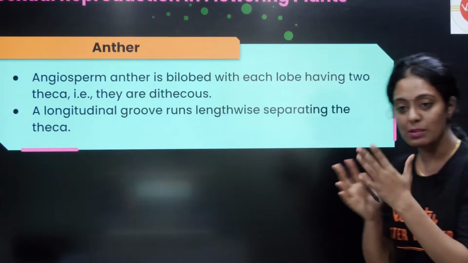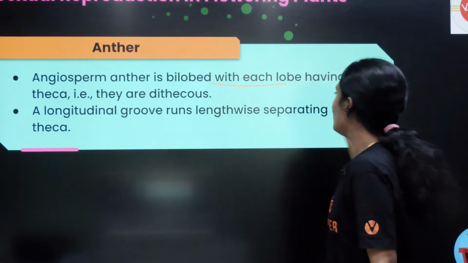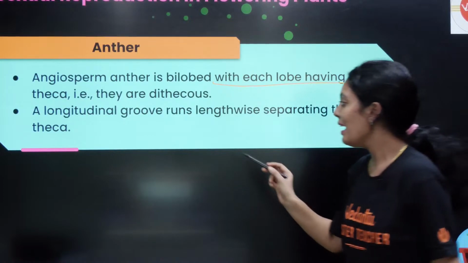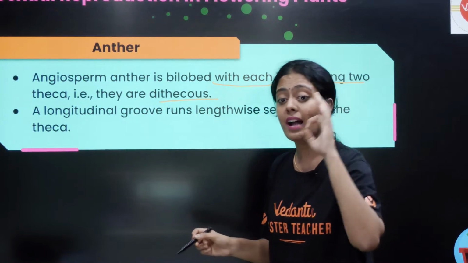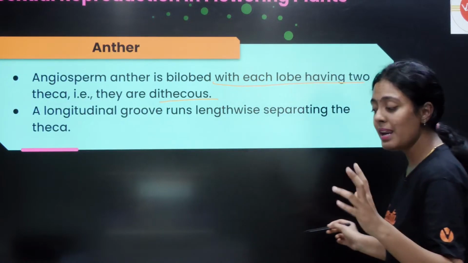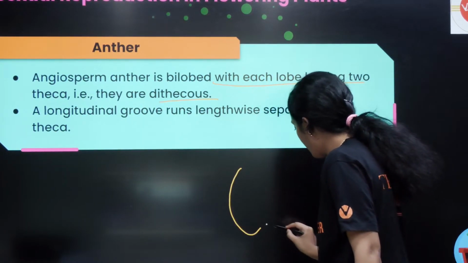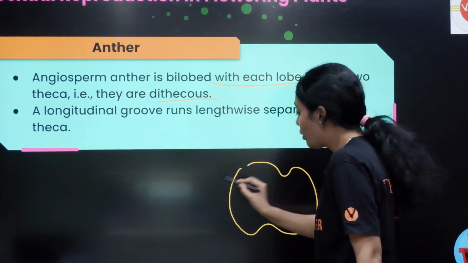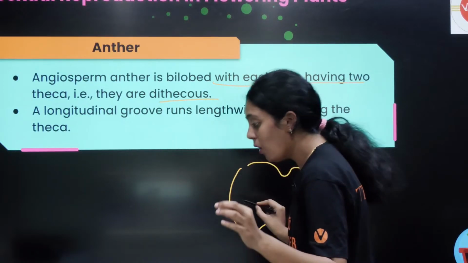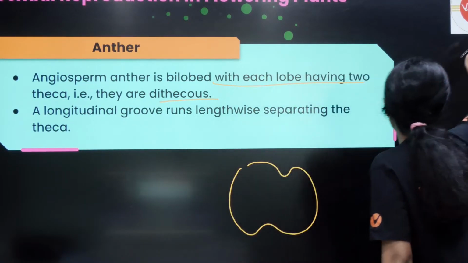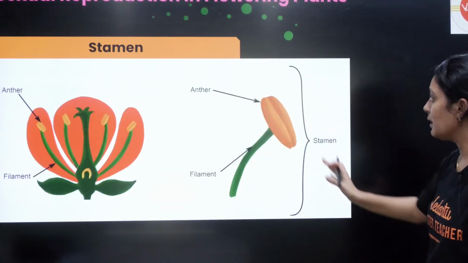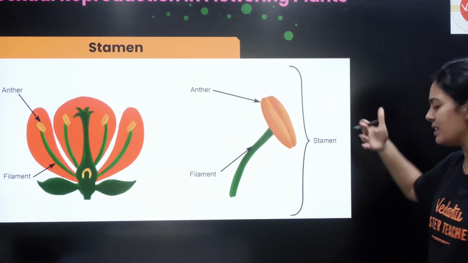The anther is bilobed as I already told you, with each lobe having two theca, hence we call it dithecous. A longitudinal groove runs lengthwise, separating the theca. So you will have a groove running that separates the two theca. Let us understand this more clearly. This is the entire structure, and again it is a repetition. This is your NCERT diagram.